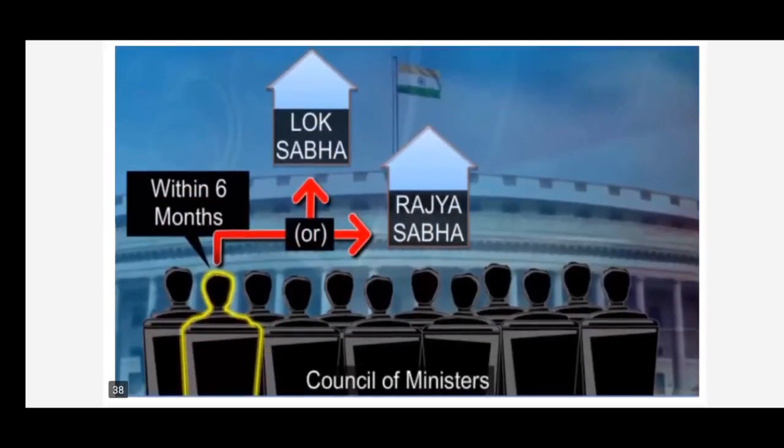Children, did you know a person who is not a member of parliament can also become a minister? However, such a member has to be elected to one of the houses of the parliament within 6 months of appointment.